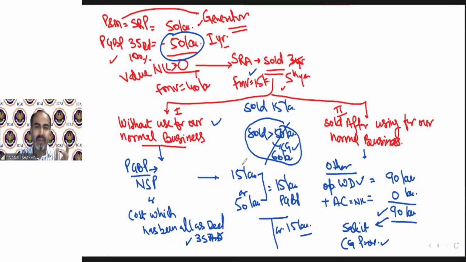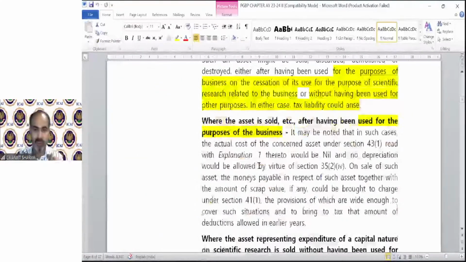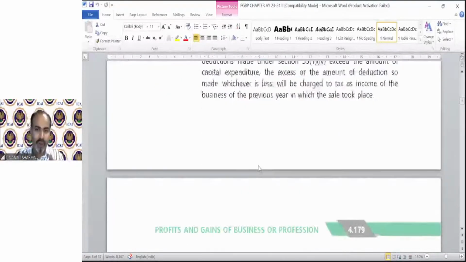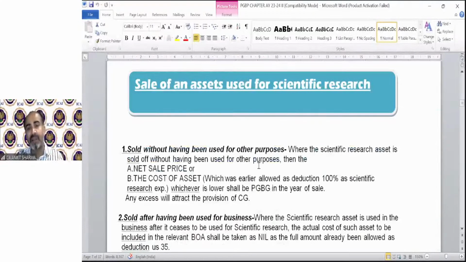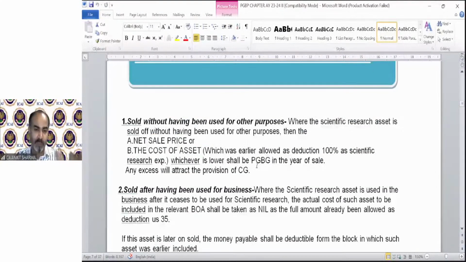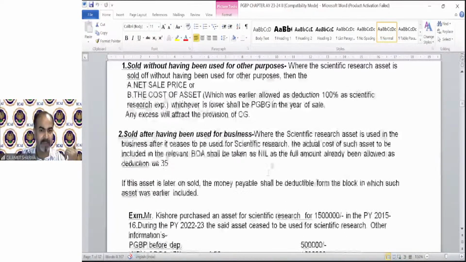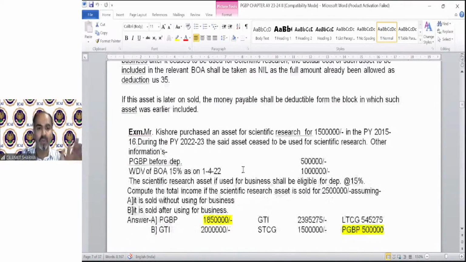It's slightly difficult somehow, but you have to understand, you have to revise it, you understand the concept, because I have a solved numerical also for this. So these are the provisions, you can go through them regarding the sale of asset. I have already made a summary of the provisions for your help, of course. Sold without having been used for other purpose, net sale price or the cost, whichever is lower will be PGBP. Or if you used it for other business, then always cost will be nil. This is the question. And in the question, you have to just find out this PGBP answer.